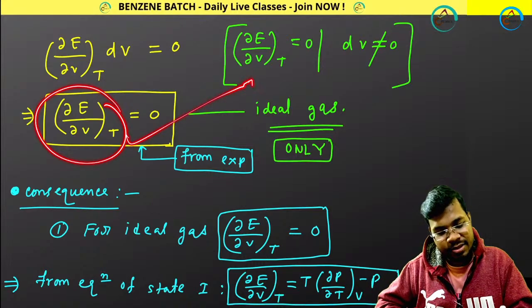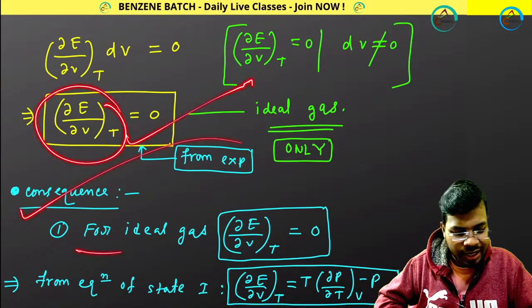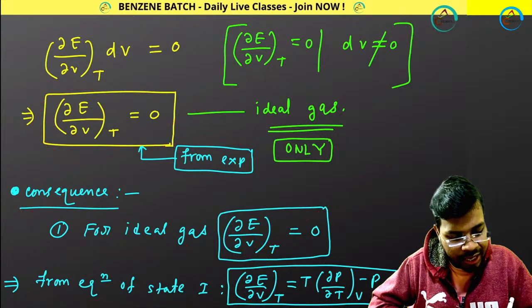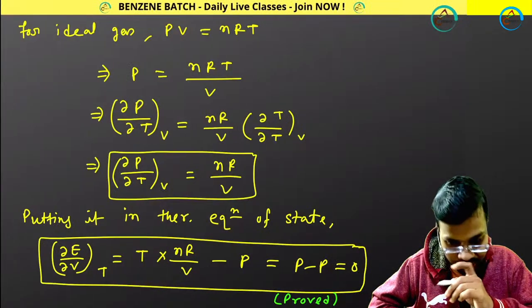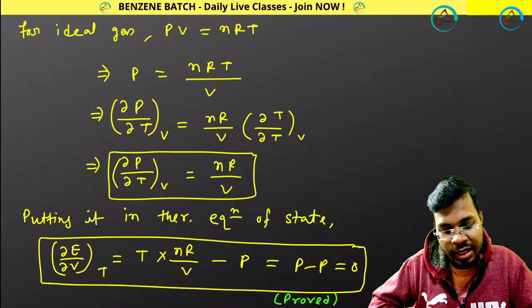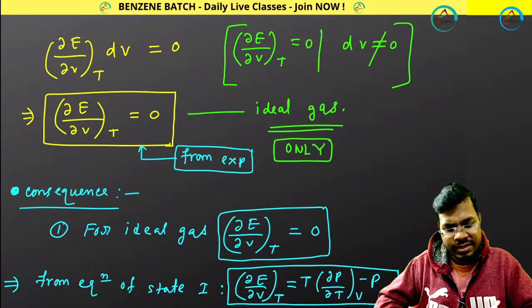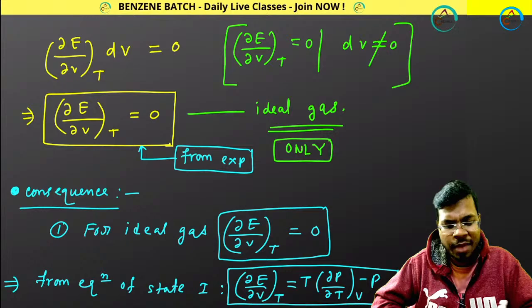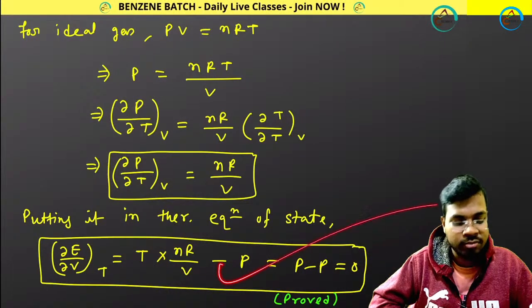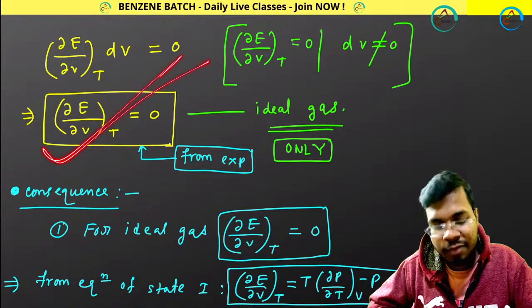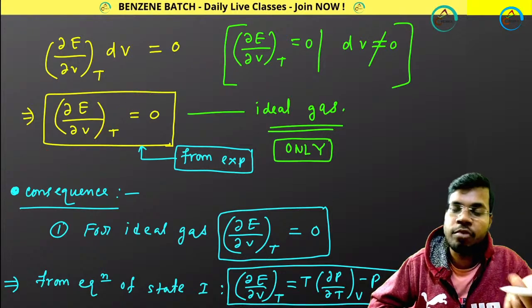So from here we can say for an ideal gas this becomes 0, and from the thermodynamic equation of state I get this expression. If you put it, you will be getting this value, and finally this value becomes 0. I have proved it. I have shown you why for an ideal gas it is becoming 0 from the thermodynamic equation of state, and also from Joule's experiment.